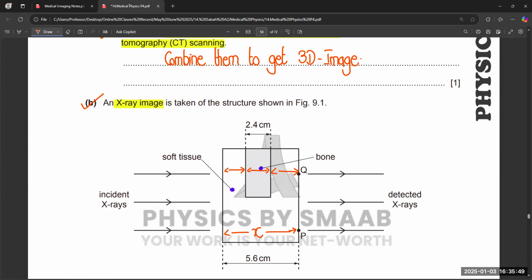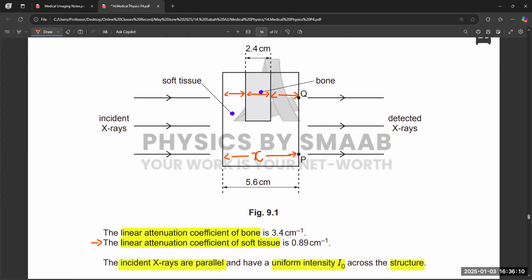What do we need to do? This time we use the same equation, I naught, exponent, and then negative x. But are we also multiplying again?